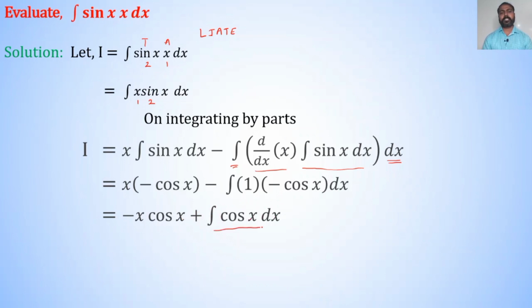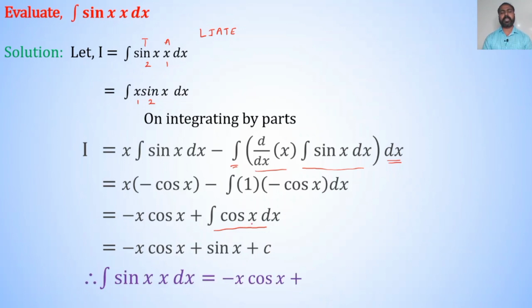We know that integration of cos x dx is sin x. So, I is equal to minus x cos x plus sin x plus c. Therefore, integration of sin x into x dx is equal to minus x cos x plus sin x plus c, which is our final answer of the given question.